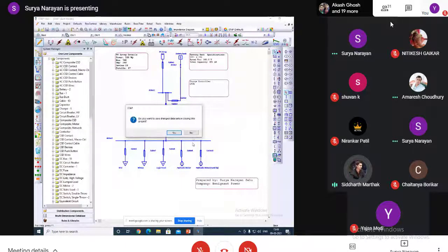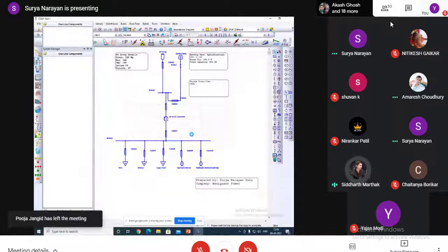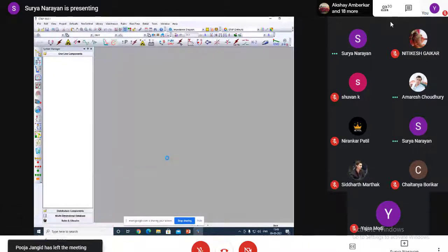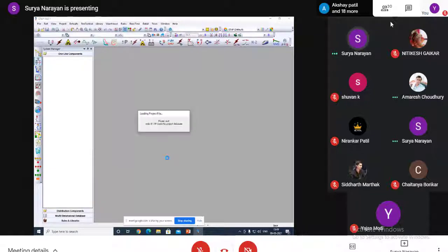Okay. Is there any possibility to add a capacitor bank as well? Yes. Okay. Yes, there is a capacitor bank as per our requirement. We can connect it at any point.